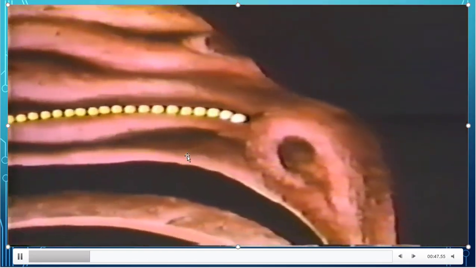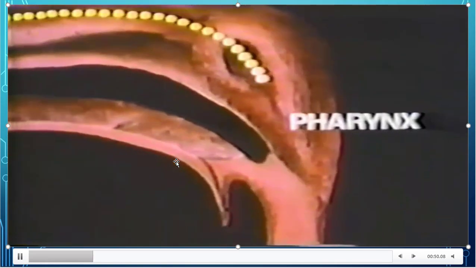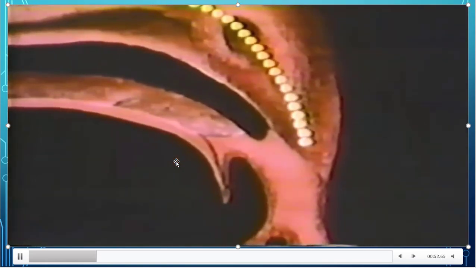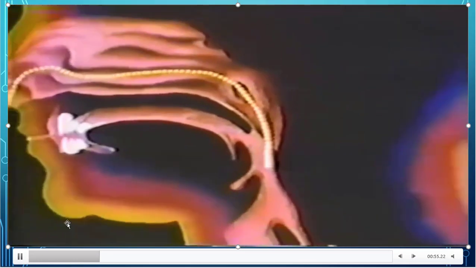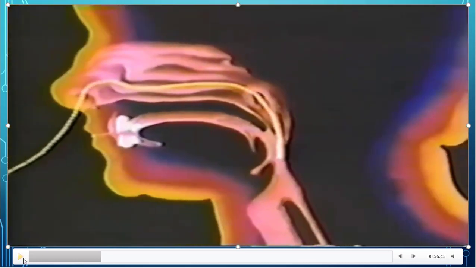See, this is the inner section of the nasal cavity, the mucous membrane you are observing, and it has a sticky nature. It also has hair-like structures, cilia-like structures, that filter the air. See, you are observing some cilia there. Then it reaches the pharynx. You are observing the pharynx now. The pharynx is the common passage for food and air.